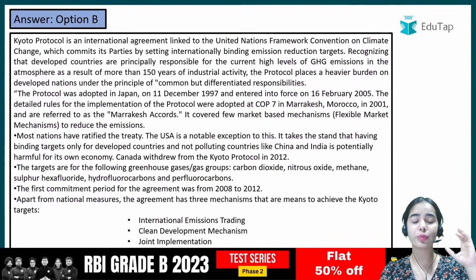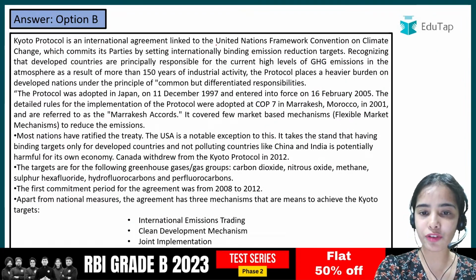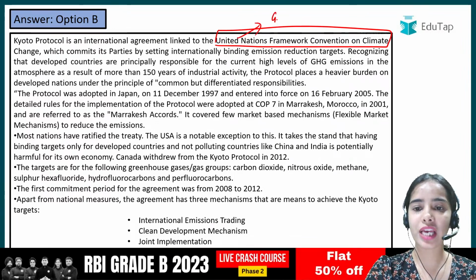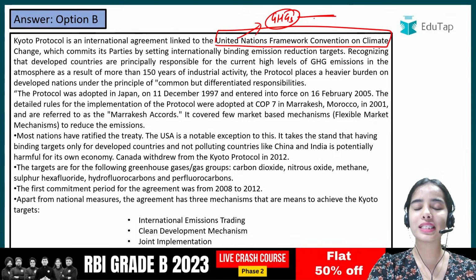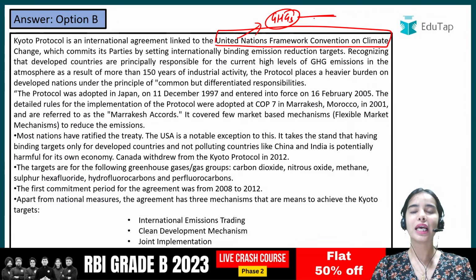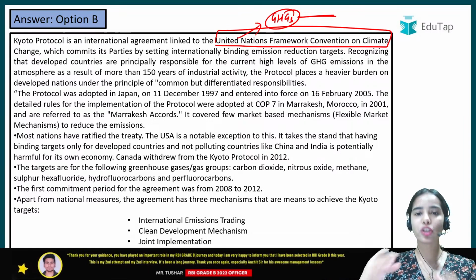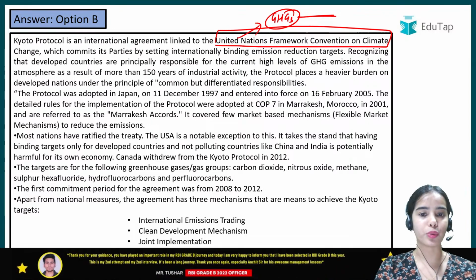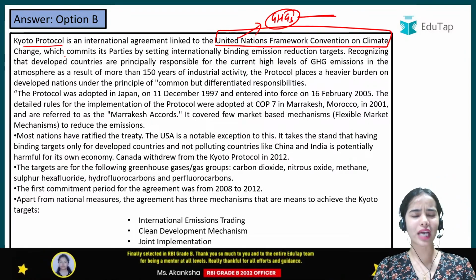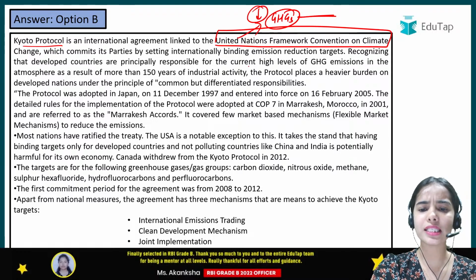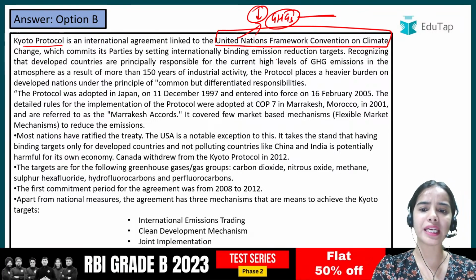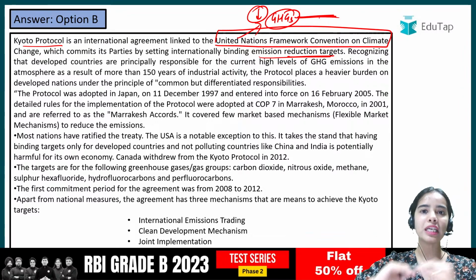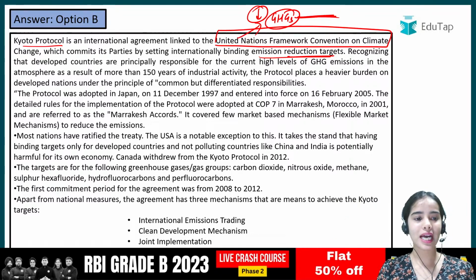It is Kyoto Protocol, that is an international agreement that is linked with the United Nations Framework Convention on Climate Change. So in this convention, it was said that we have to reduce the greenhouse gases. We have to stabilize the greenhouse gases to such a level that we can stop the anthropogenic or the human interference with the climate, so that the climate change can reduce. And the Kyoto Protocol is also related to that only, that we have to reduce the greenhouse gases by providing the internationally binding emission reduction targets, so that the greenhouse gases can be stabilized at a low level, so that human interference can stop with the climate. Okay, so that is Kyoto Protocol.